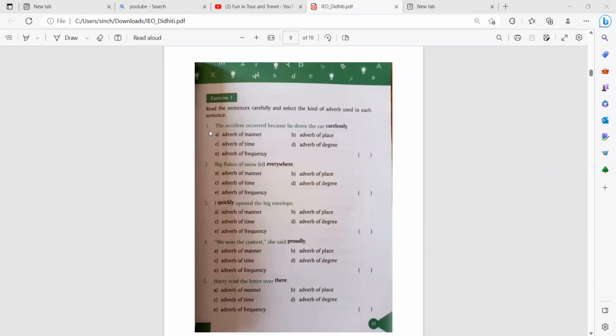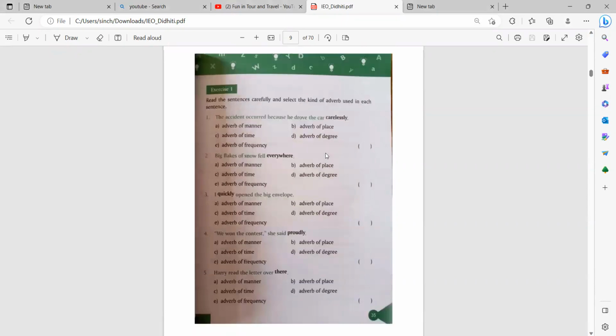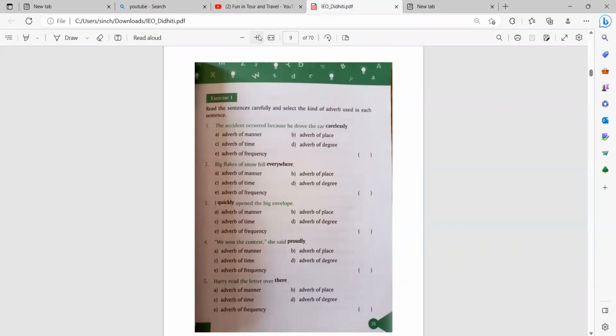Hi everyone. Number one, what we need to do is read the sentences carefully and select the kind of adverb used in each sentence. The accident occurred because he drove the car carelessly. It will be which one? Pause my video, give your answer, and then check with mine.